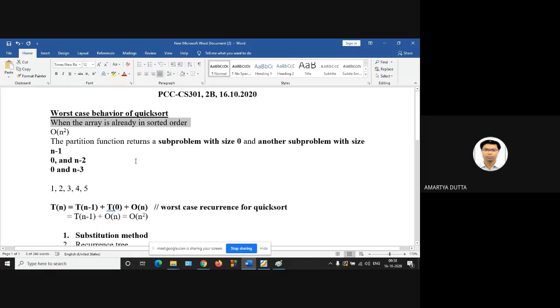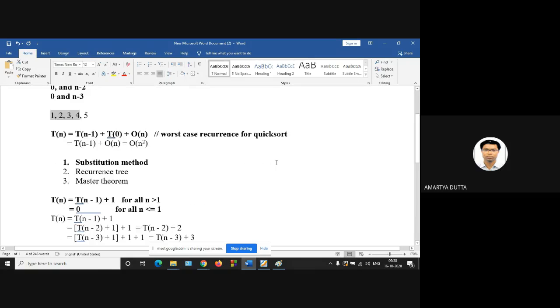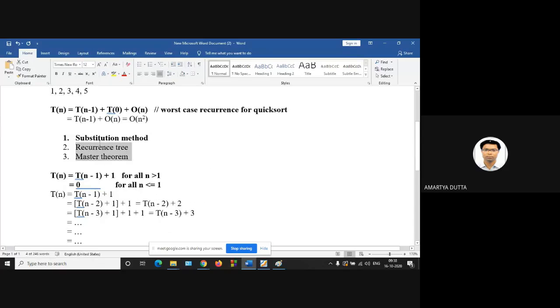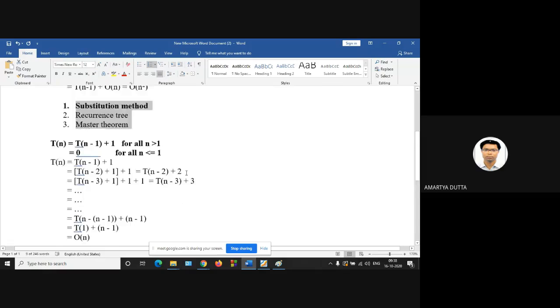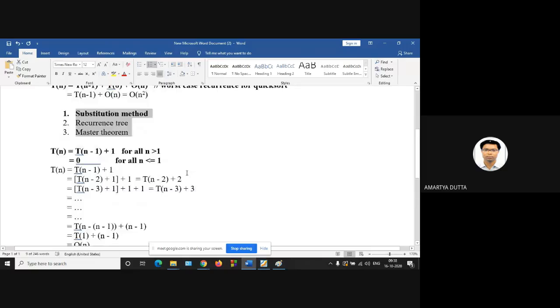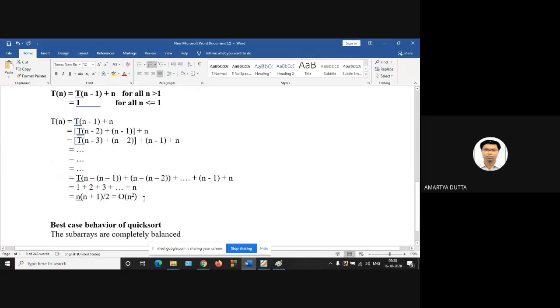When the array is already sorted, you get one subproblem with size 0 and another subproblem with size n-1, then you have to recursively solve the subproblems, whether it is ascending or descending order. There are three methods: substitution, recurrence tree, master theorem. Using the substitution method, we get the worst case behavior of quicksort as order of n square.